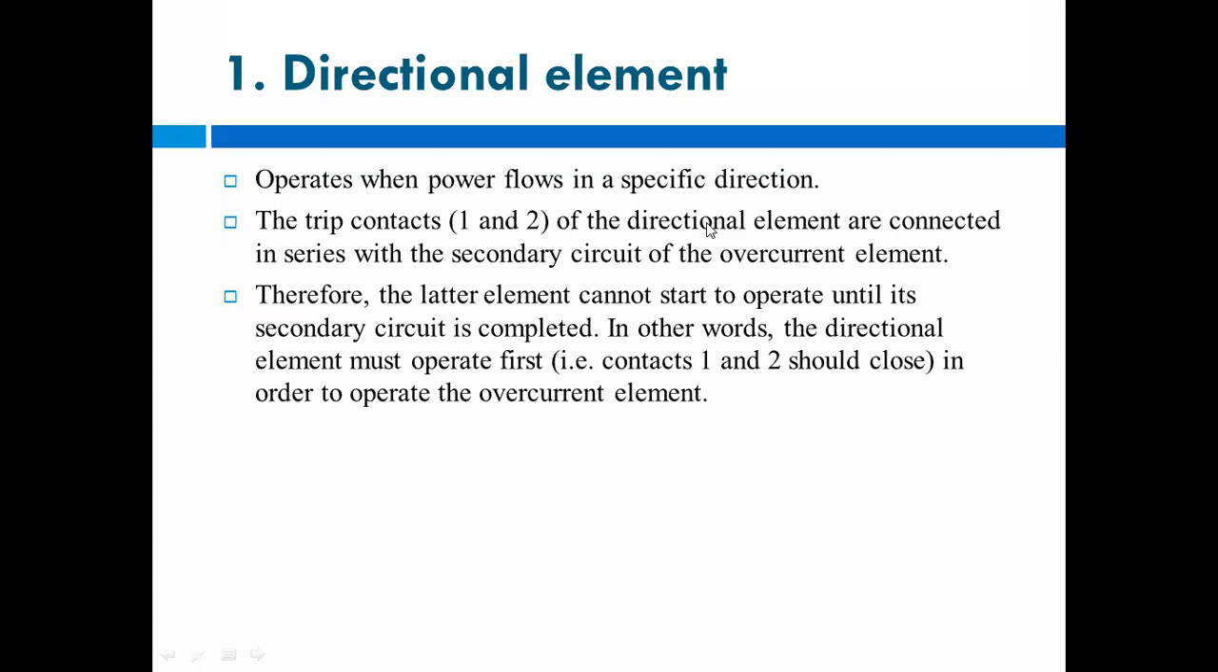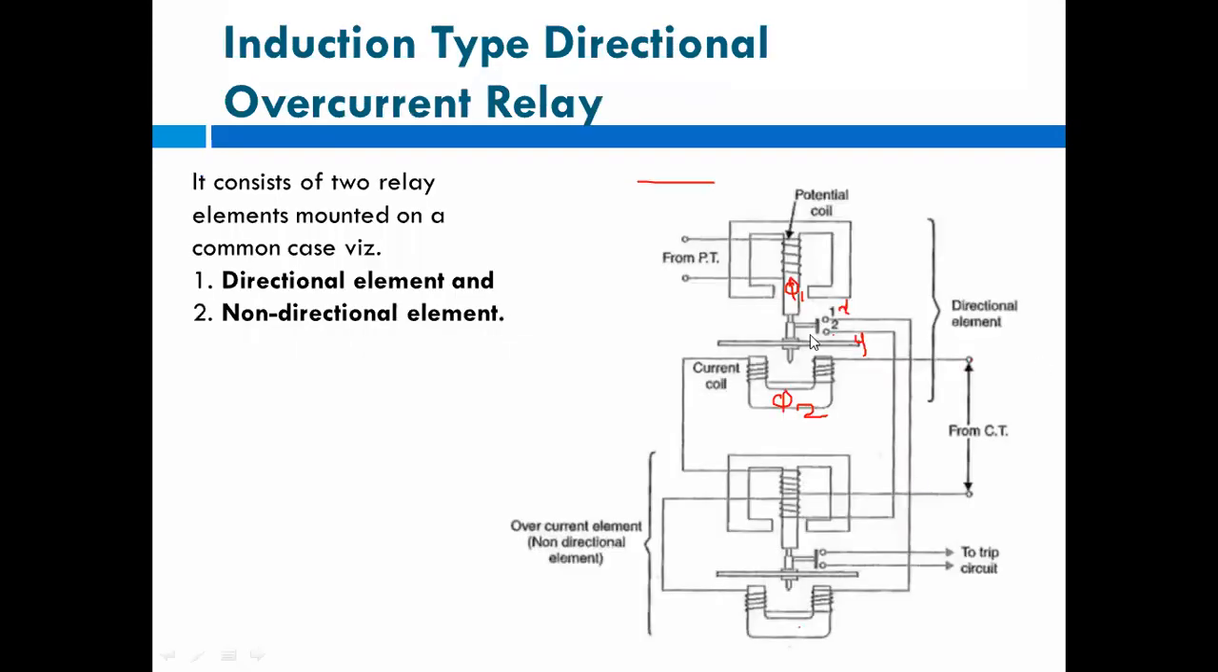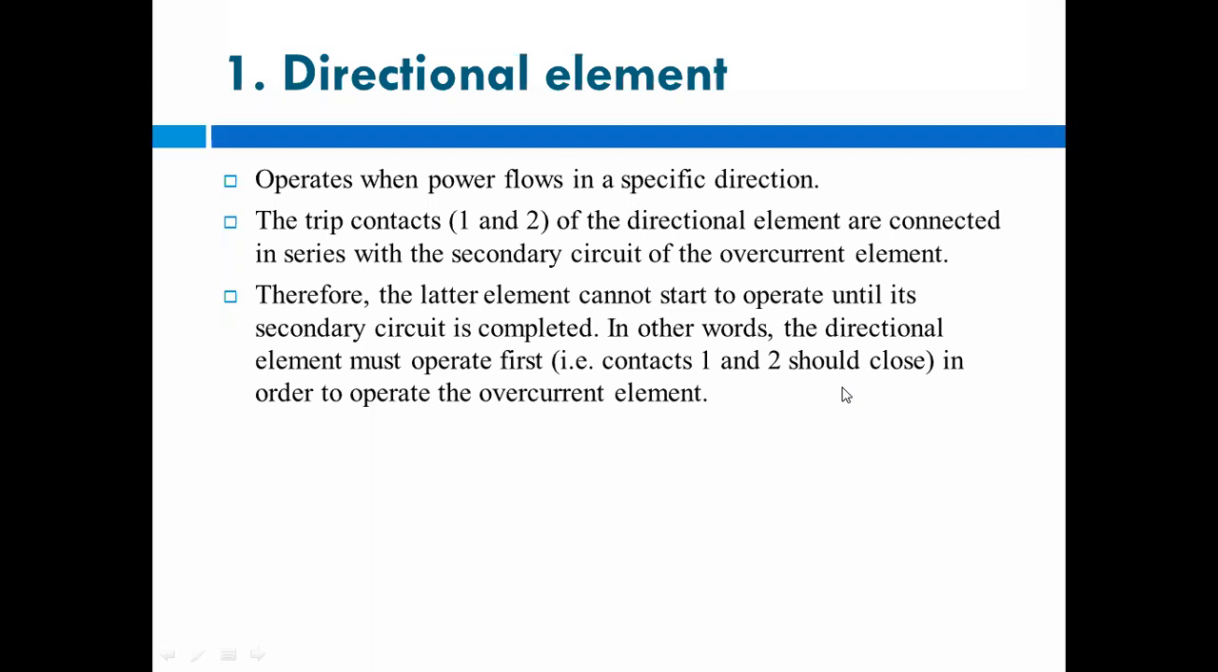Okay, then the trip contacts of the directional element are connected in series with the secondary of the overcurrent element. That is shown here. These are the tripping contacts, and they are connected to the secondary circuit of this element. Therefore, the latter element cannot start to operate until its secondary circuit is completed.